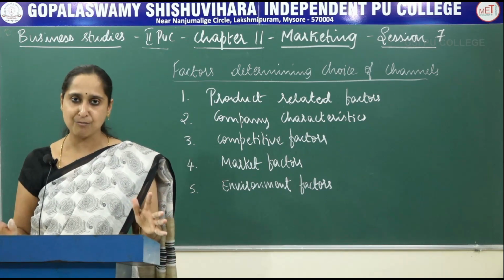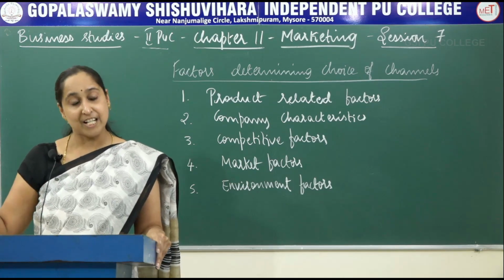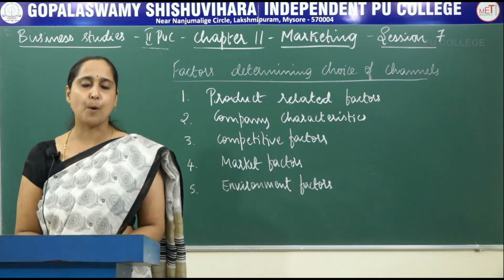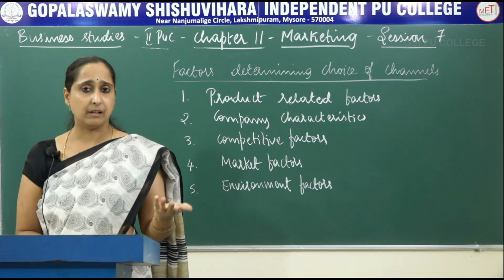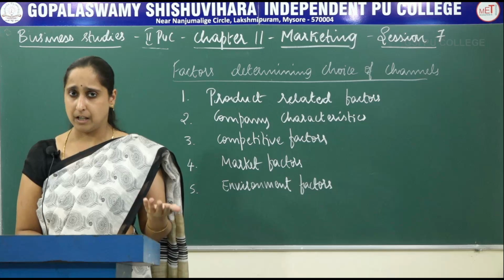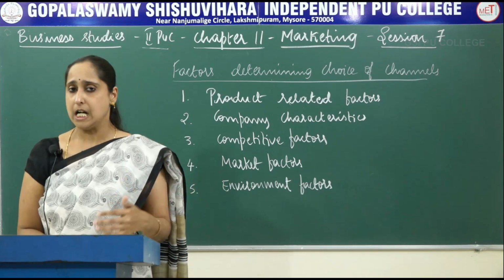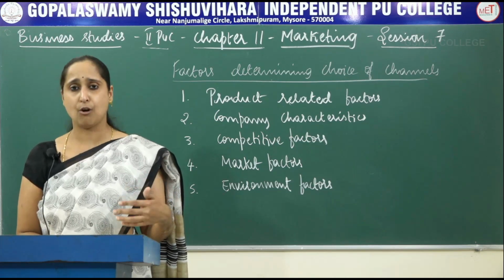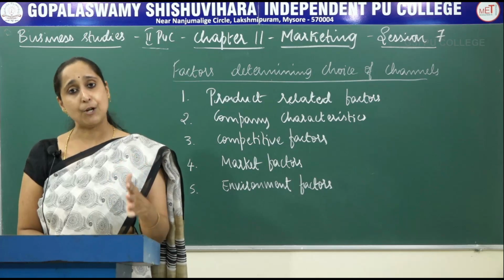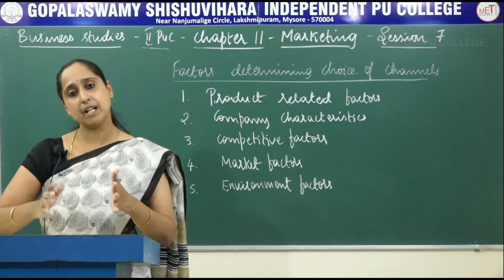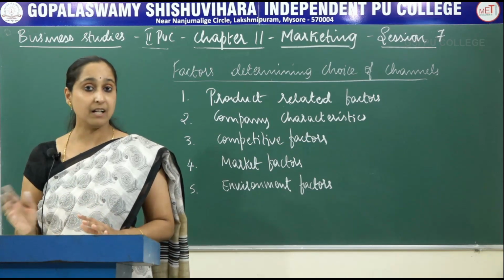Next is competitive factors. The competition must also be taken into consideration while selecting the level of channel. If a particular competitor has selected a particular level of channel to sell toothpaste or medicines or hair oil, etc., for example through a chemist shop, the same level of channel may be selected by another company or firm.